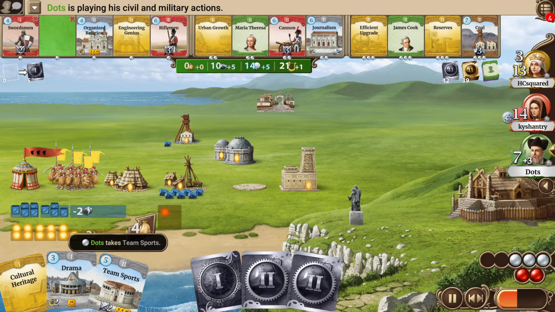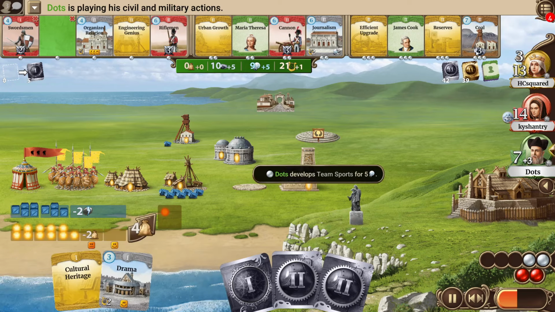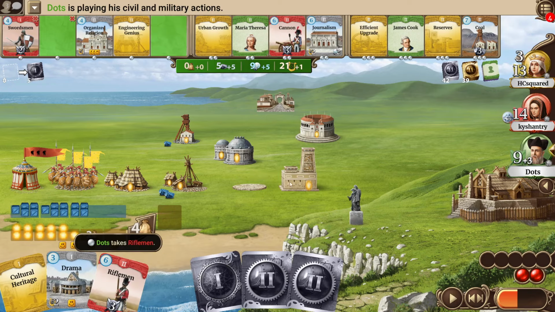So in hindsight, but really only in hindsight, just waiting for the Coal would have worked out well for HCsquared. Dots interestingly goes for the team sports. Not sure if he maybe needs the strength also to make sure that he is prepared for defending. Maybe there's immigration or rebellion coming. That of course could also be a reason.